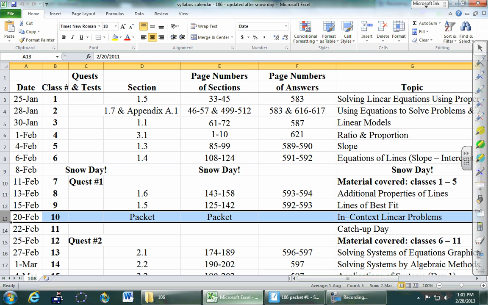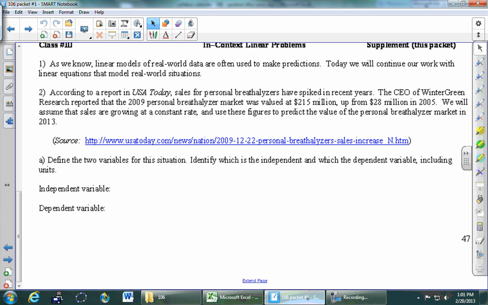Okay, so let's go ahead and jump in here on page 47, and we'll start here in the middle with number 1. Let's see, can we go to Glenn? Okay, thank you, Melanie.